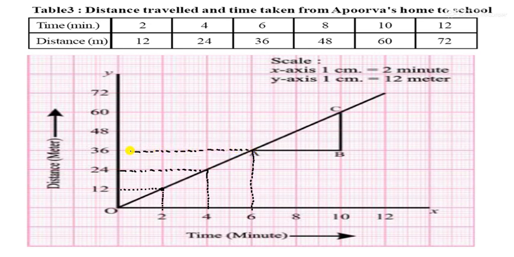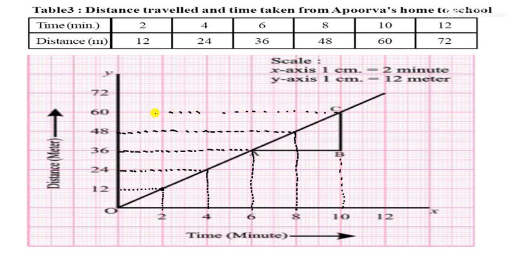And what about 6? Here is 6 and 36, so you can check here. Now come to 8. Now the distance is covered how much?